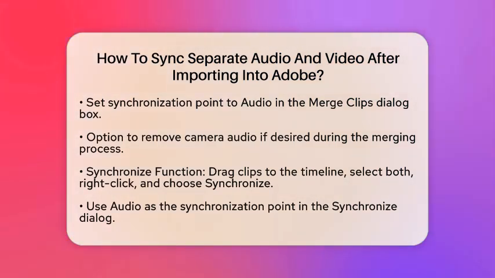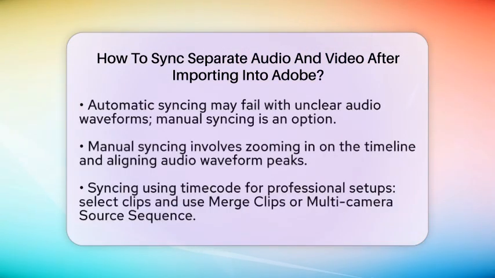Another effective way is to use the Synchronize function directly on the timeline. Drag both the video and audio clips onto the timeline, placing them close together. Select both clips, right-click, and choose Synchronize. In the Synchronize dialog, select audio as your synchronization point. Adobe Premiere Pro will analyze the waveforms and align the clips accurately. This method is great if you prefer to keep the clips separate but still want them synced.